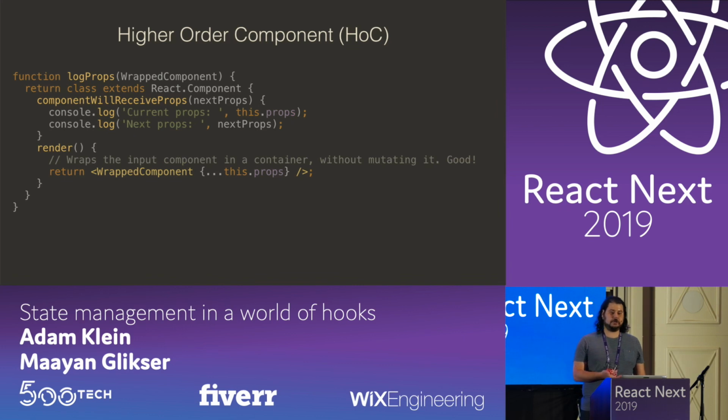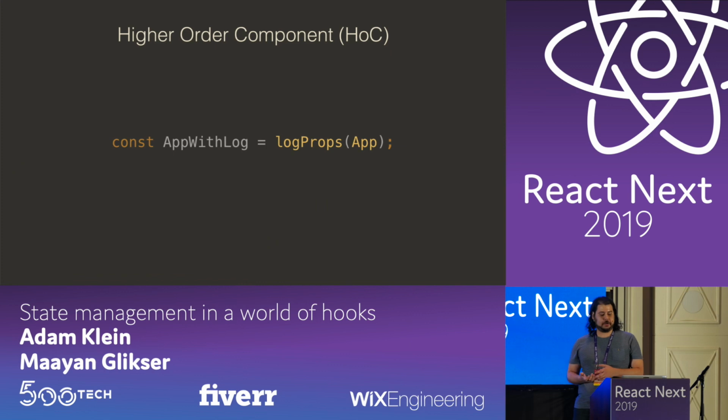So when they released React 15, they posted a blog post introducing higher-order components, which are basically wrappers for our own components. We write a function that returns a new component that wraps our own component, and everything we need passes via props. So when we use a higher-order component, we just activate that function on our component and get a new one.